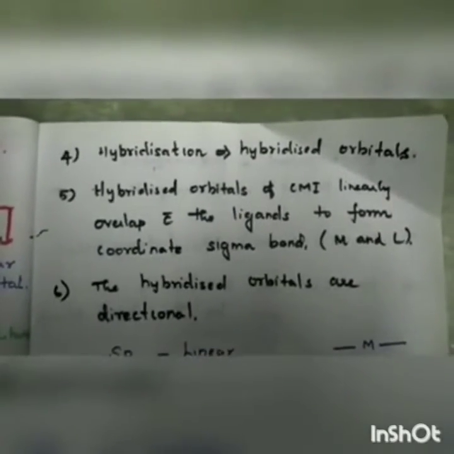And the fifth point: hybridized orbitals of the central metal atom linearly overlap with the ligands to form the coordinate sigma bonds. You know what is meant by sigma bonds and what is meant by pi bonds. Sigma bond means single bond, and pi bond means double bond. You know this one clearly.